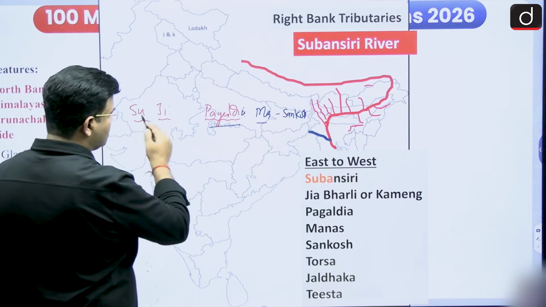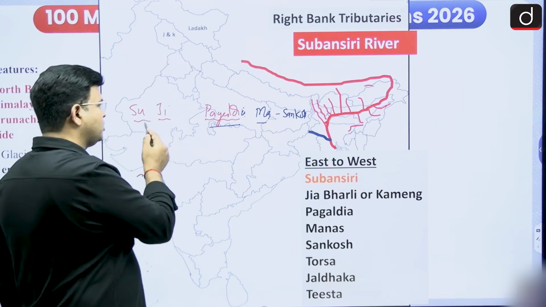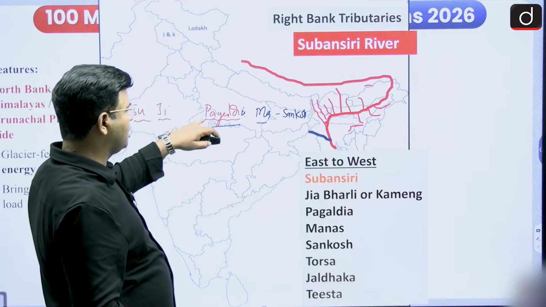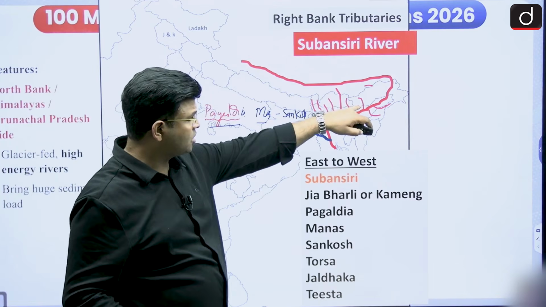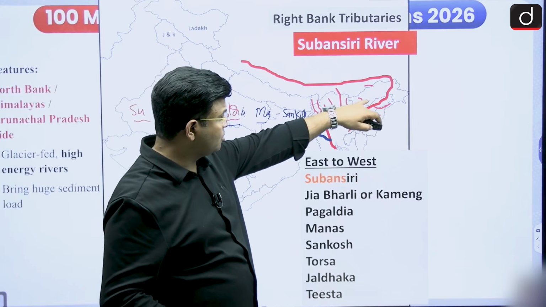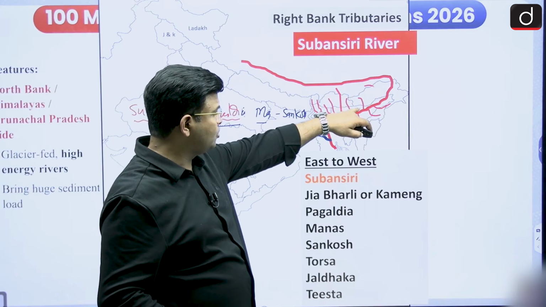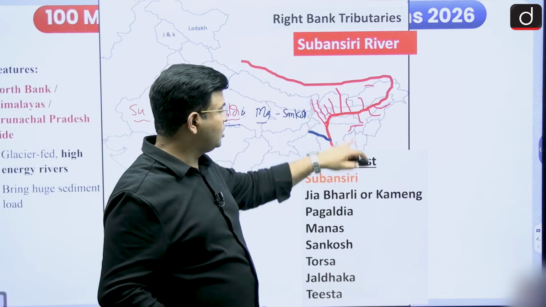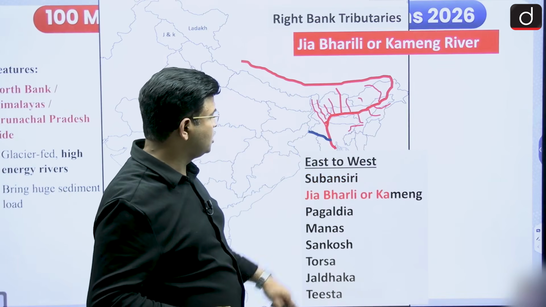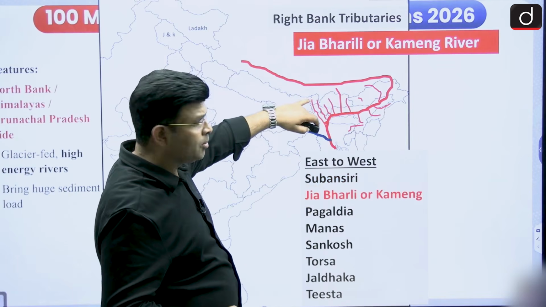So these are the rivers: Su for Subansiri, Ji for Jiabharali, Pagladia, Manas, Sankosh. These rivers are coming from this region. This is your Subansiri, this is your Jiabharali, also known as the Kameng. So these are the rivers that I am talking about, right bank tributaries.